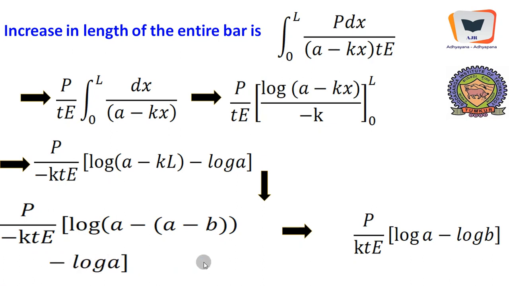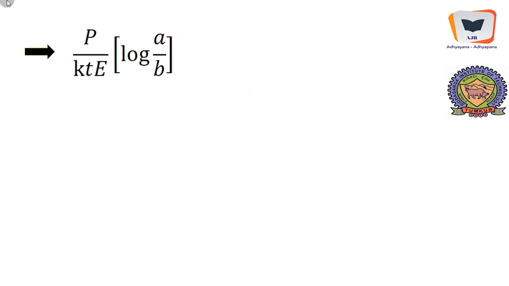Minus into minus is plus, and this is already plus. So log A minus log B. So P over kt into log A minus log B. And this can be written as P over kt log of A by B according to logarithm rules.